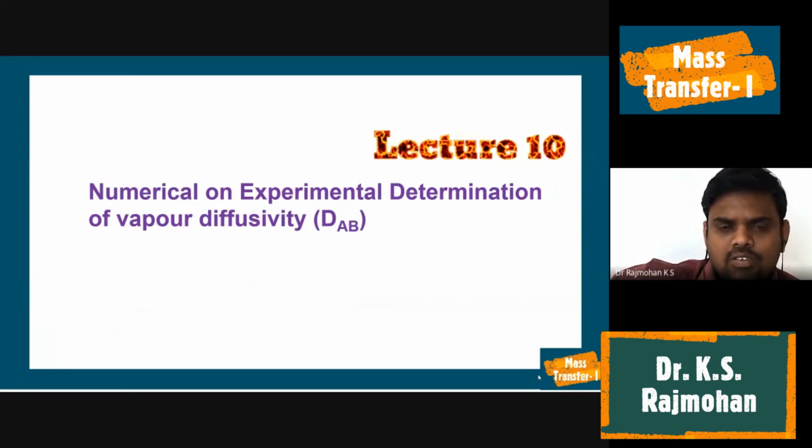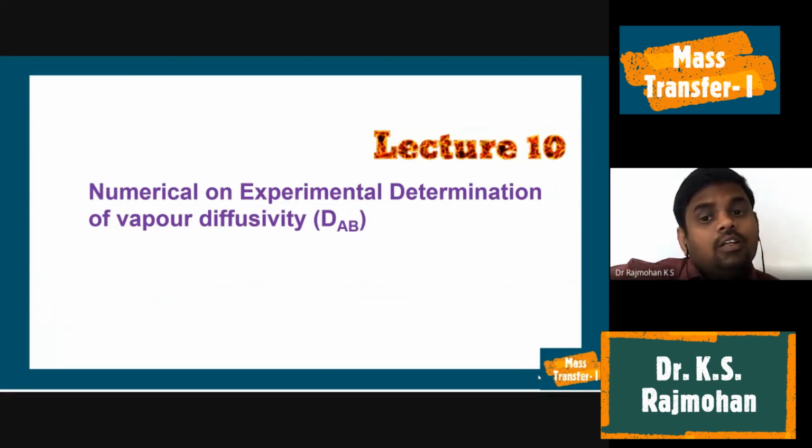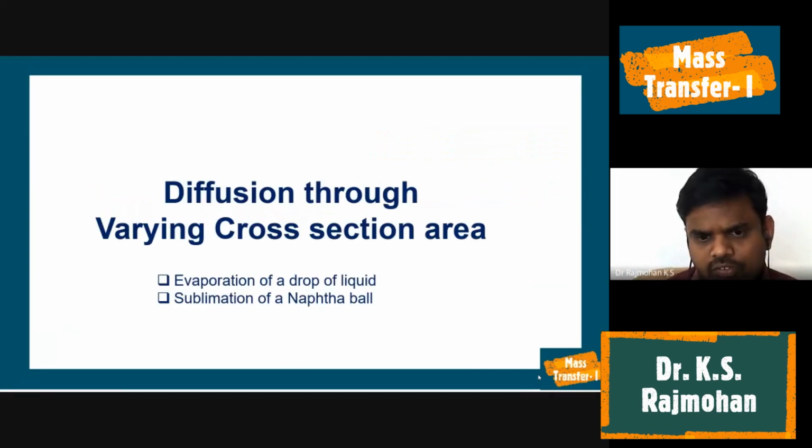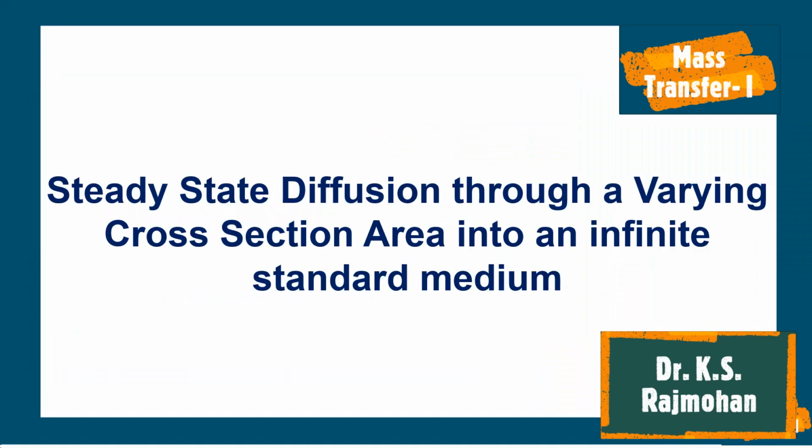So various solvents we have considered: toluene, carbon tetrachloride, acetone, like that. In the previous lecture we derived experimentally how to determine the vapor diffusivity. Using that expression, which is a function of time, we can determine the diffusivity of a vapor. In this lecture we are going to discuss diffusion through varying cross section area.